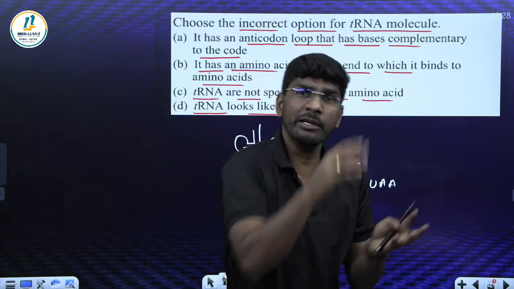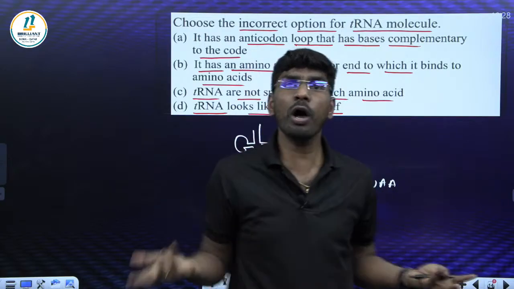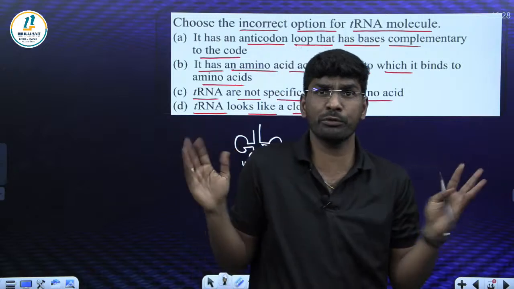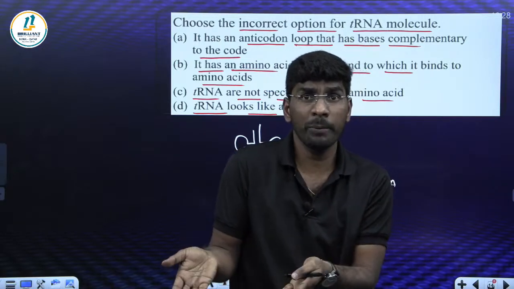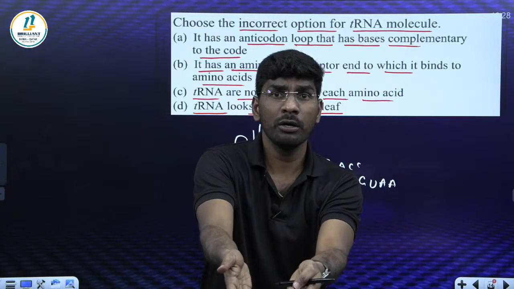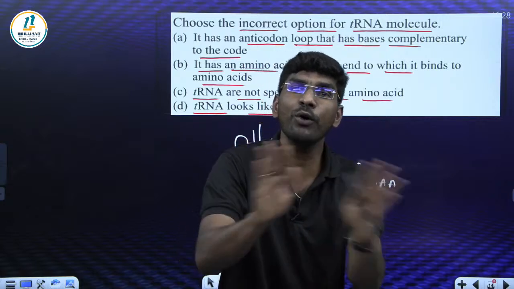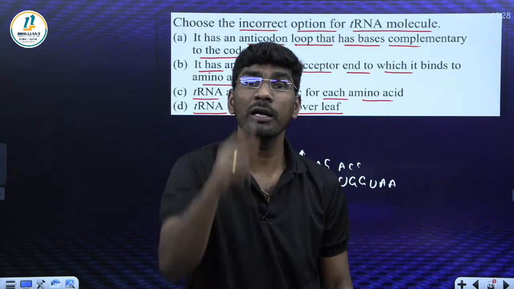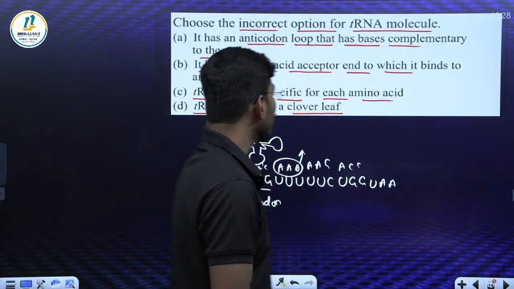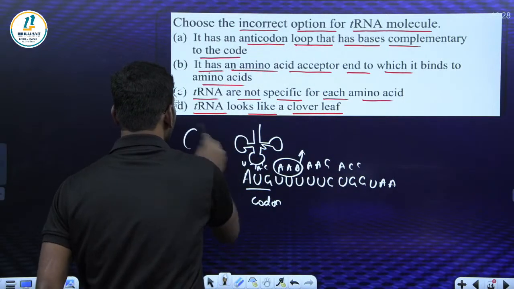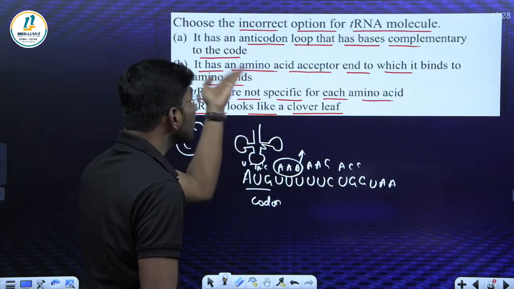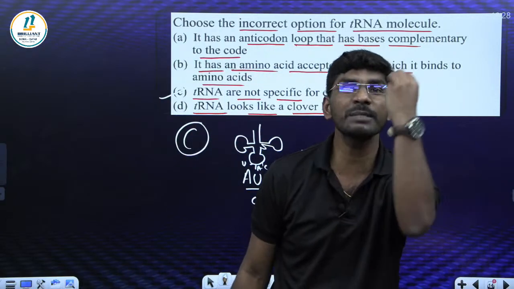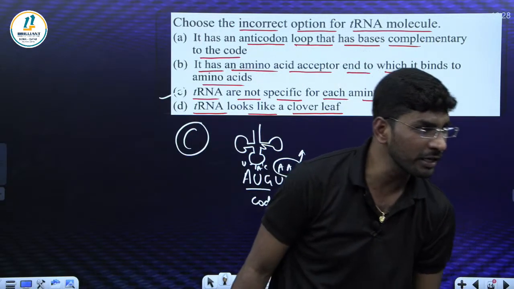The stop codon will come at the end. The ribosome will wait, but no tRNA is responding because the anticodon is not there. So no tRNA is specific to the codon UAA, or to the codon UGA. So there is no amino acid bringing process, and automatically translation will be terminated. So what is the right answer? The answer is option C. Each tRNA for each codon is specific. You got my point? Yes.